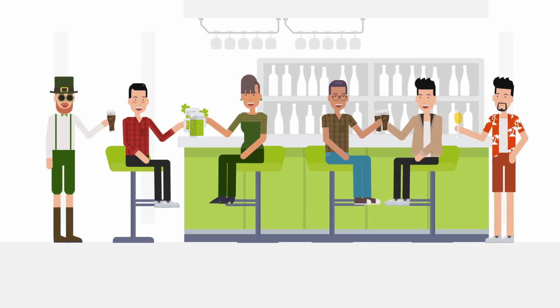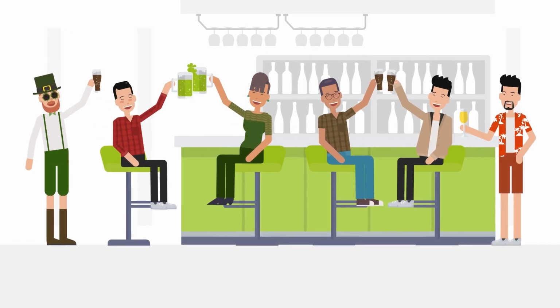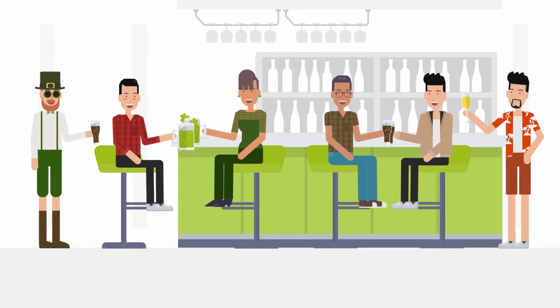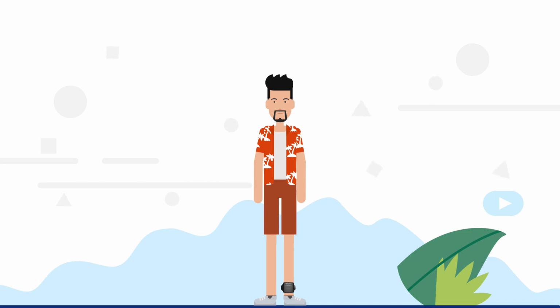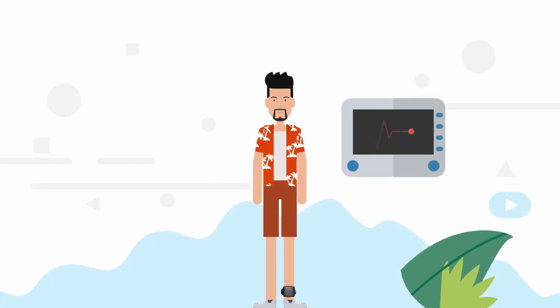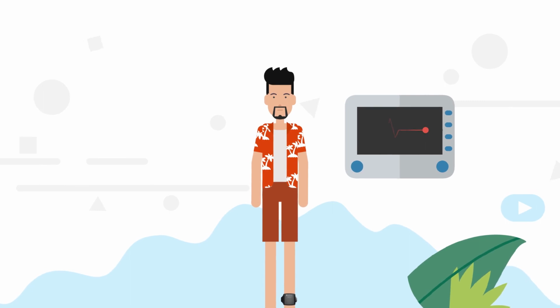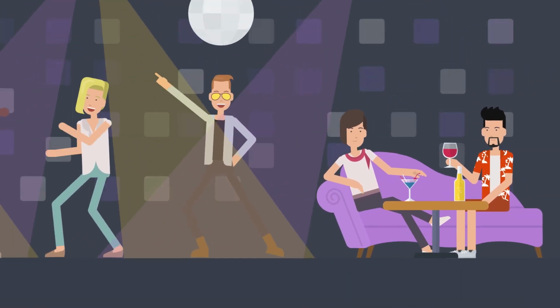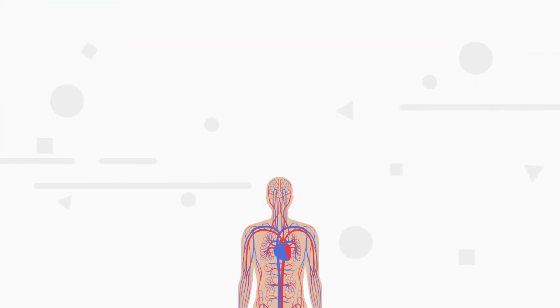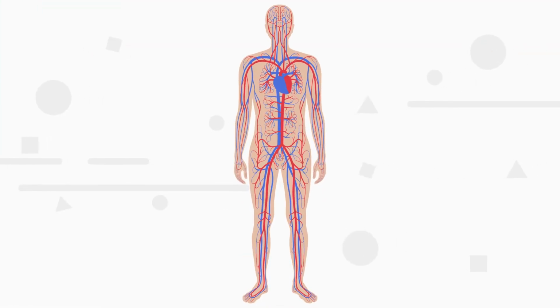Did you know that alcohol intake can be measured not only through a person's breath and blood, but also through their sweat? SCRAM's Continuous Alcohol Monitoring (CAM) device is strapped onto a person's ankle and continuously monitors their perspiration to detect alcohol. To understand how alcohol intake is measured through the skin, it's important to have a brief background on how alcohol travels through the body.